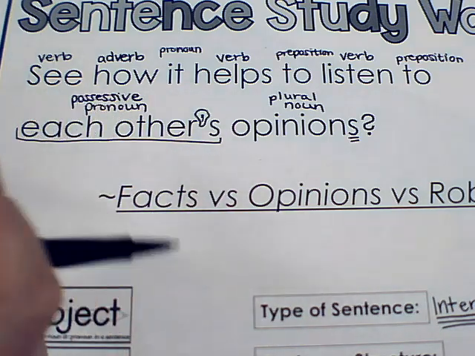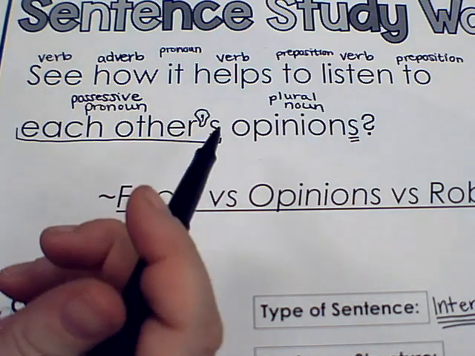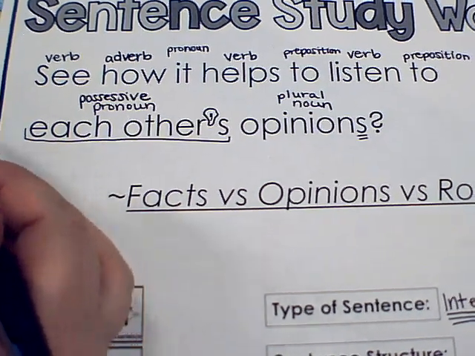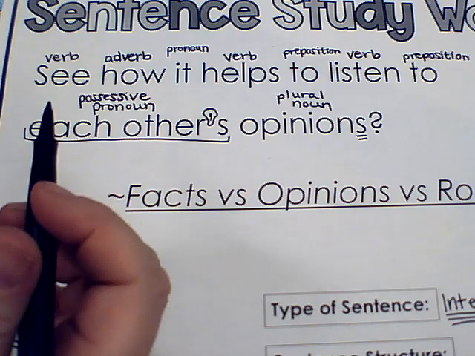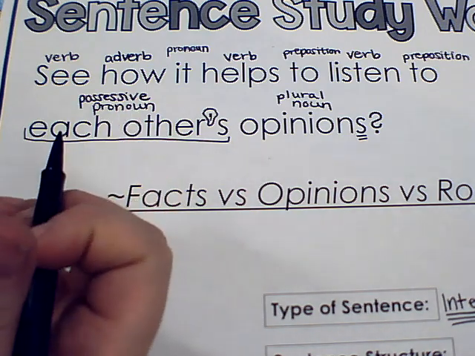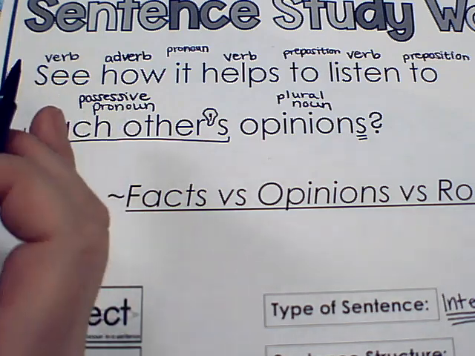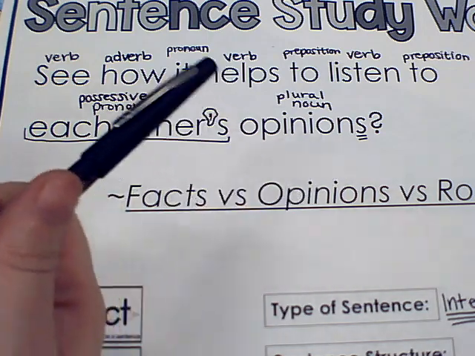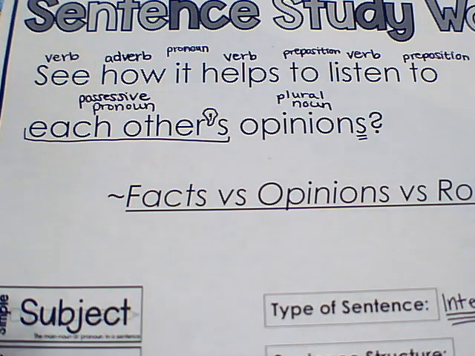All right, if I'm looking for the other nouns, each other. So is each other doing the actions? No. They're part of the listening and seeing and all that, but they're not the ones that are actually doing it. And the opinions aren't doing the action either. So that's a little confusing, isn't it?